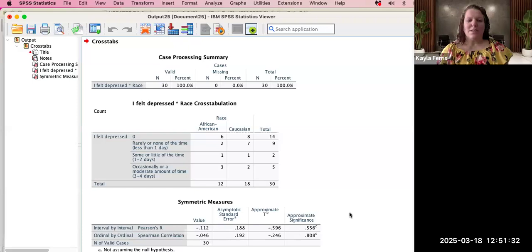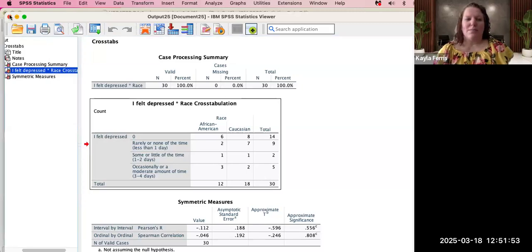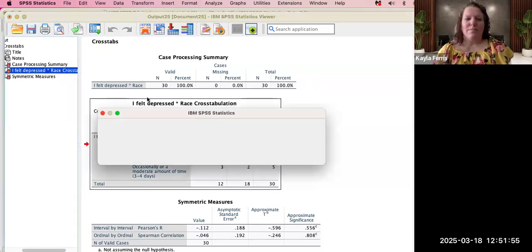Down at the bottom, we could see that Pearson's value of negative 0.112, which indicates a very weak relationship between race and I felt depressed. The Spearman correlation of negative 0.046 just reinforces that no meaningful correlation exists, as was stated in the Pearson's.